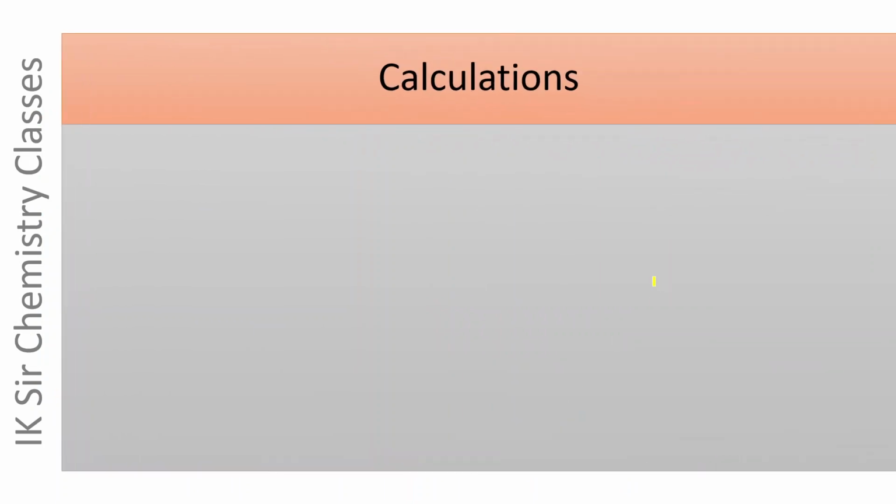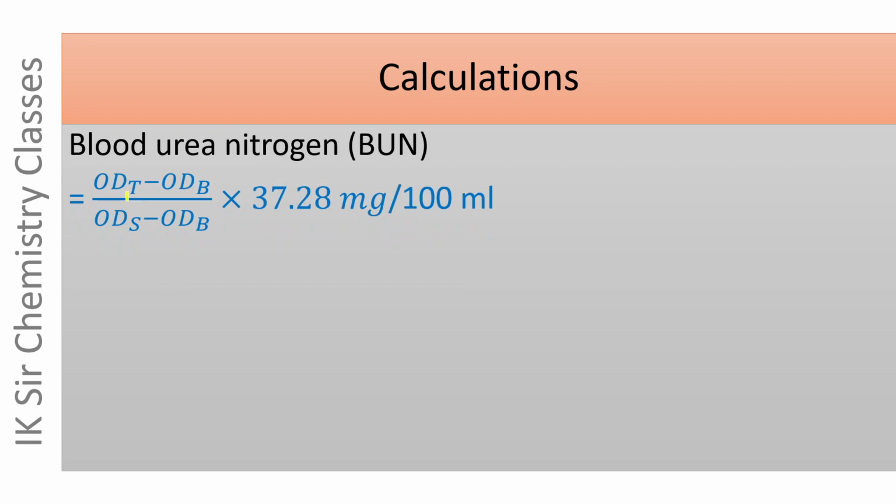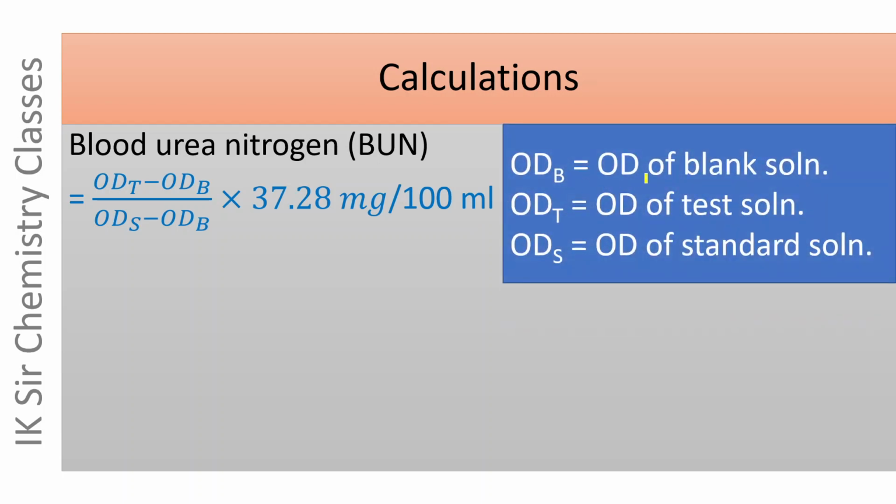Now, calculations, which is the most important part of any analytical method. Blood urea nitrogen in the blood serum is equal to (ODT minus ODB) divided by (ODS minus ODB) into 37.28 milligram per 100 ml. Here ODB is optical density of blank solution, ODT is optical density of test solution, and ODS is optical density of a standard solution.